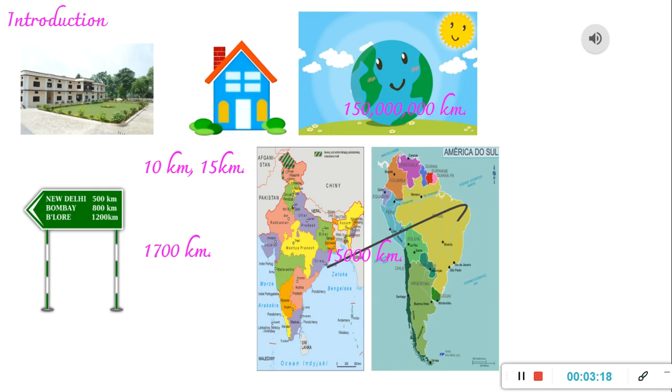Now you can even have numbers as big as 150 followed by 15 zeros or 17 zeros or even 20 zeros. So what do we do to handle these kinds of big numbers? The concept of exponents, the concept of powers, makes the representation of bigger numbers easier, right?